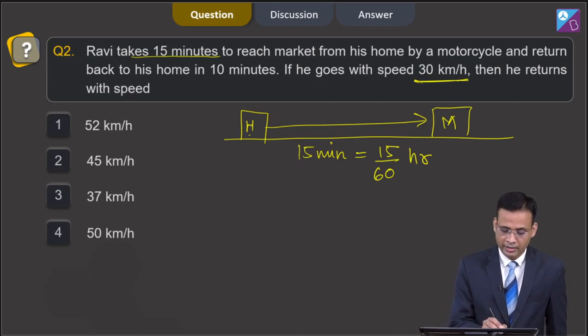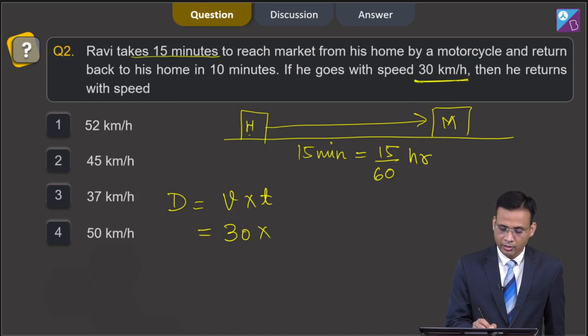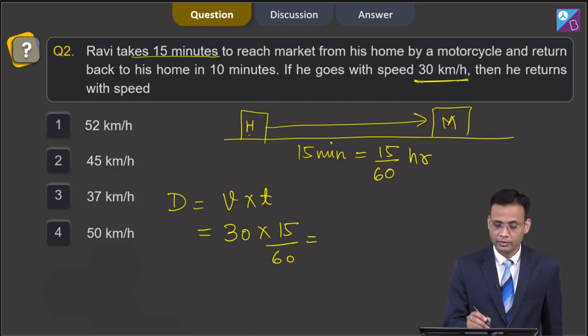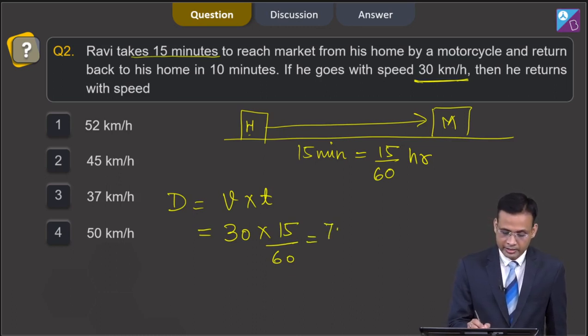As we know, distance d is equal to v into t, and our speed is 30 km per hour, also the time is 15 by 60. So we can say the total distance between home and market is 7.5 km.